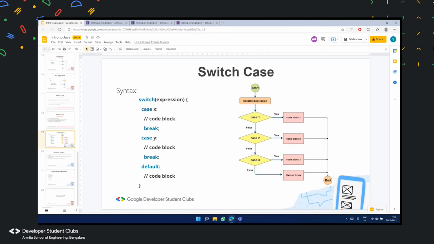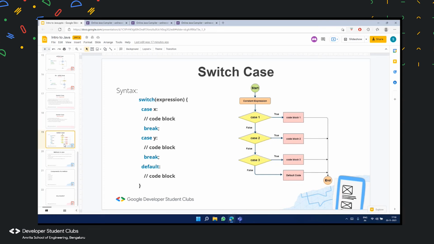So this is just a diagrammatic representation of what I just talked about in the previous two slides. This is the syntax of the switch statement. You have a switch and you put some kind of expression inside the switch. Let us assume that the user has input something. Whatever the user has input would go and sit in this expression part, right?